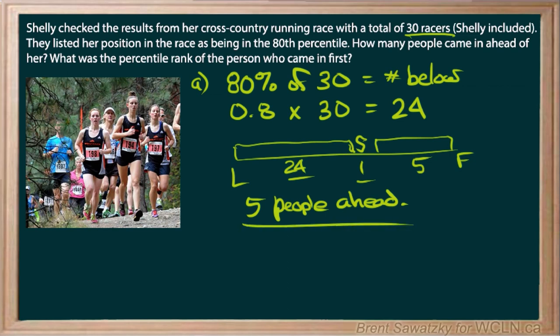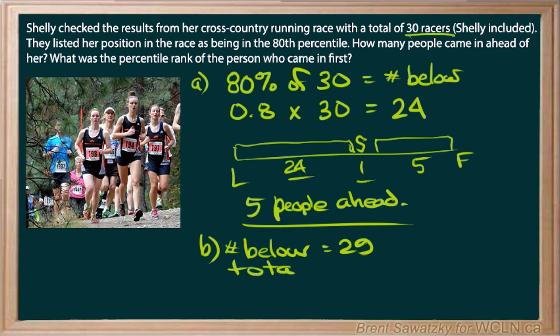So for part B, now this is almost a new question, we're asked what is the percentile rank of the person who came in first? Okay, so percentile rank, again, is based on the number of people below or behind in this case. If there were 30 and this racer was in the lead, then that means 29 would be below. So we could say number below equals 29.